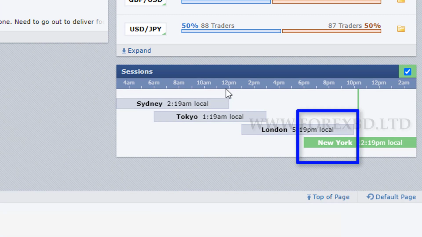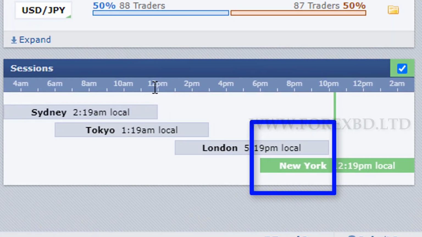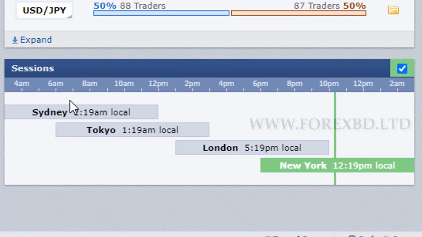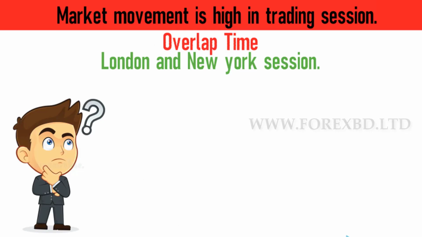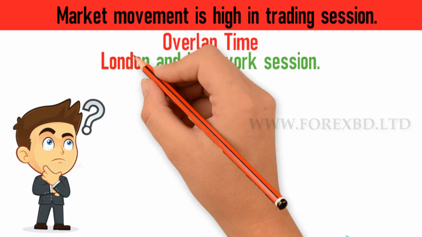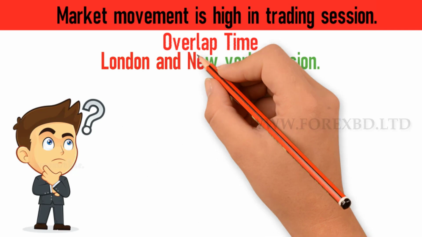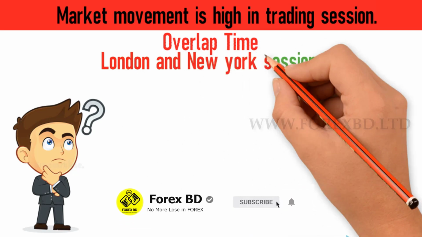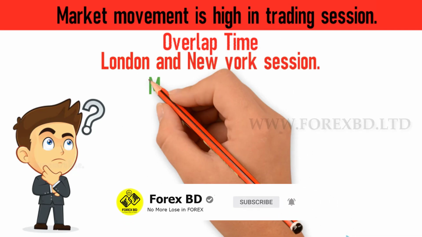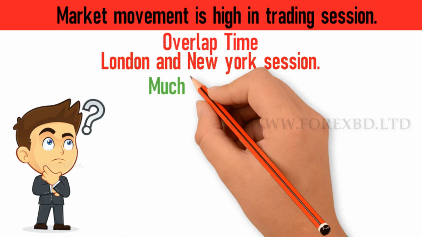So this time is suitable for trading because in this period of time the market has much movement, because in this session the important news is released. So this is the right time to trade. I say again, overlap means the two sessions, the London session and the New York session, are active in the market at the same time. So there is a lot of movement during this time.